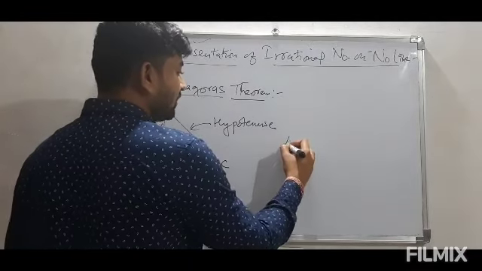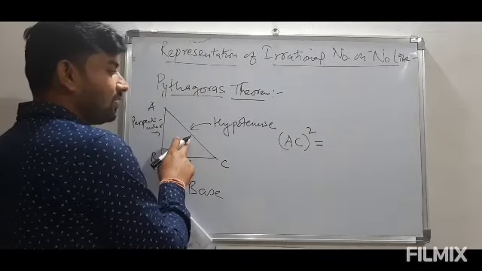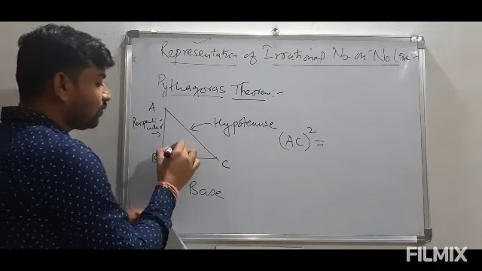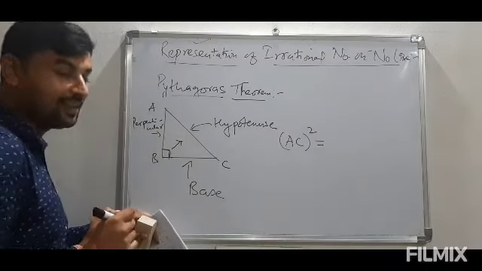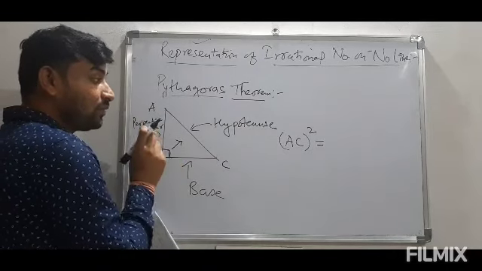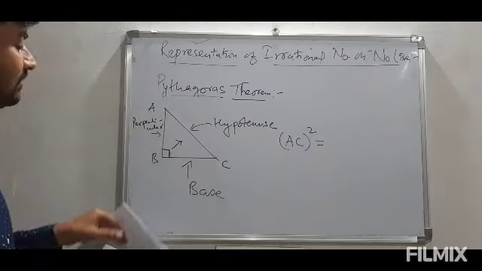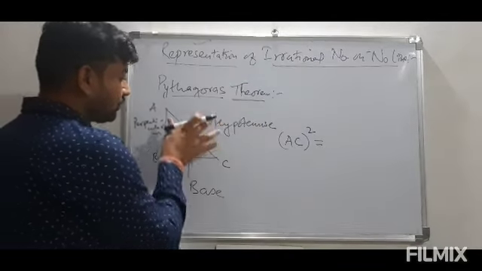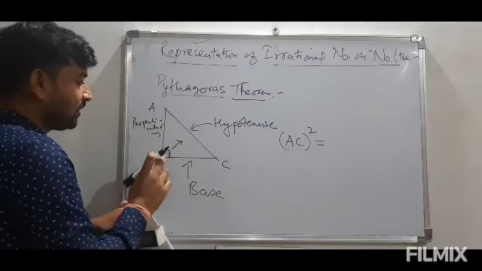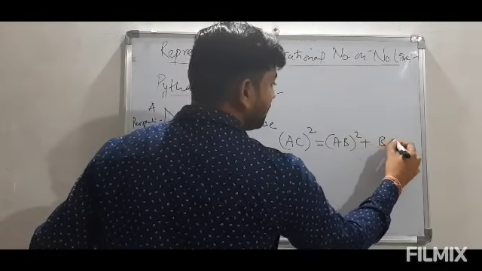So according to that we can write AC square is equals to, AC is hypotenuse and hypotenuse is the side which is the longest side of right angle triangle, and it is always opposite to the right angle in it. So if the angle B is right angle, then the opposite side to this right angle is AC, and this will be the hypotenuse, and this will be the longest side of this triangle. Now the square of this AC is equals to the sum of squares of remaining two sides. The remaining two sides are AB and BC. So we can write AB square plus BC square.